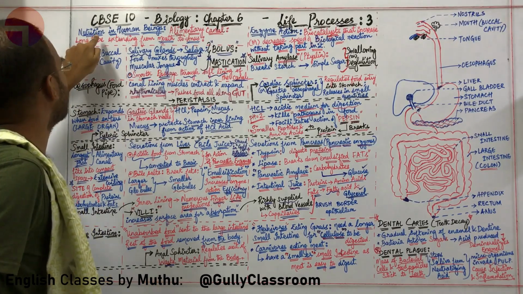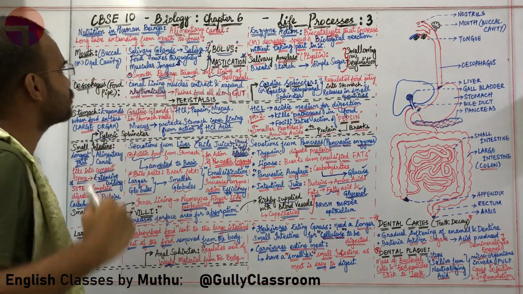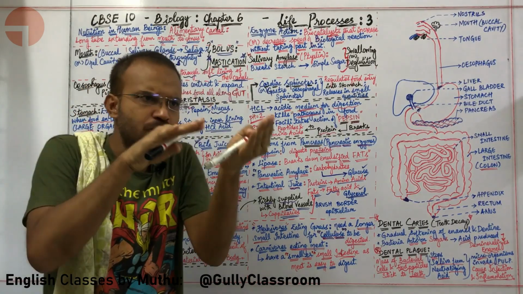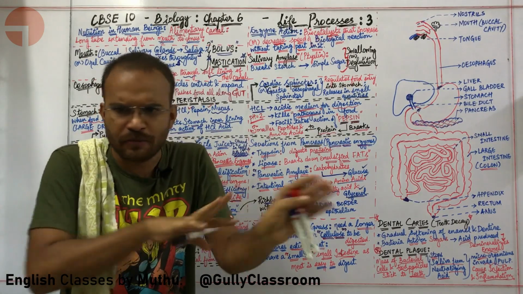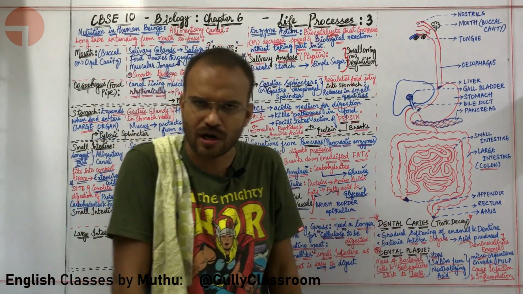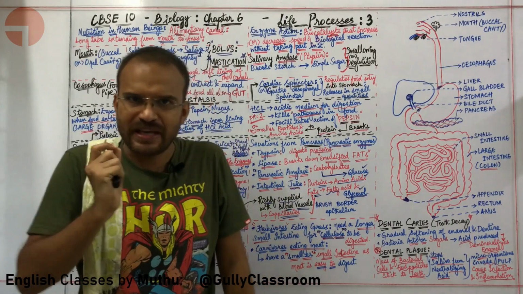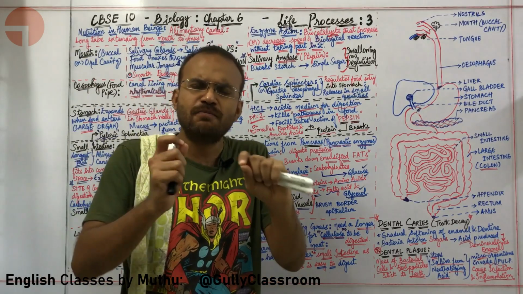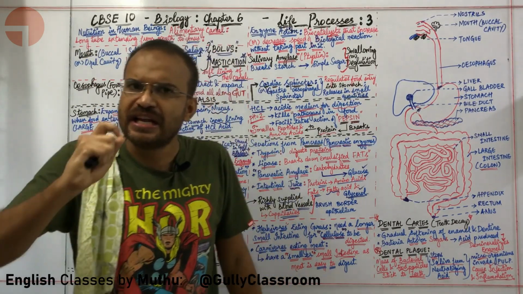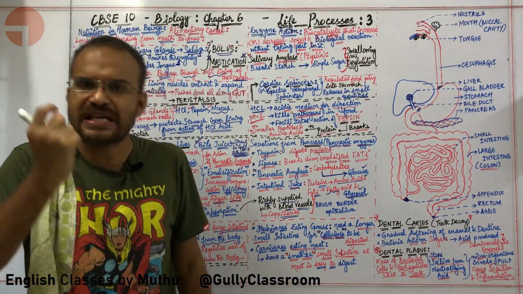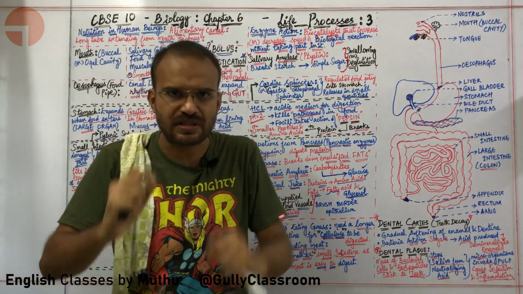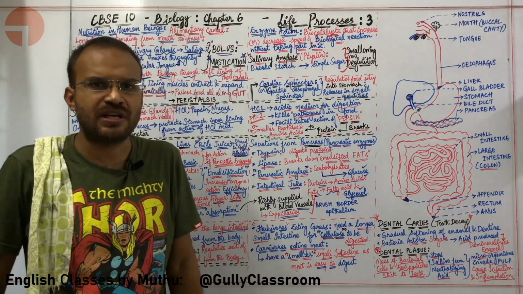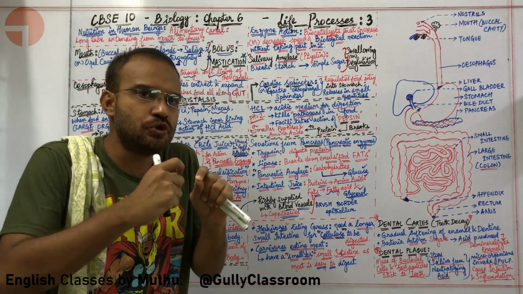Okay. Now I know what is alimentary canal. Now let us go for what is enzyme. This food, carbohydrates needs to be broken into simple sugars, proteins to amino acids, fats to fatty acids and glycerol. This needs to be done by enzymes. Enzymes are biocatalysts. Sir, before understanding biocatalyst, let me understand first what is catalyst. Catalyst is a substance that helps to speed up or slow down a reaction. In this context, the reaction is usually speeded up.